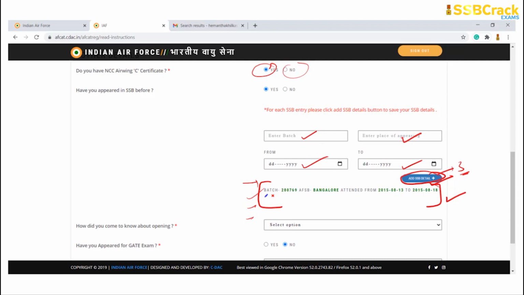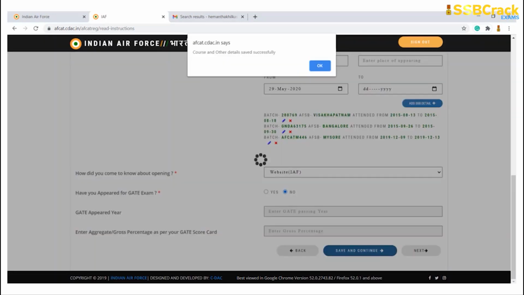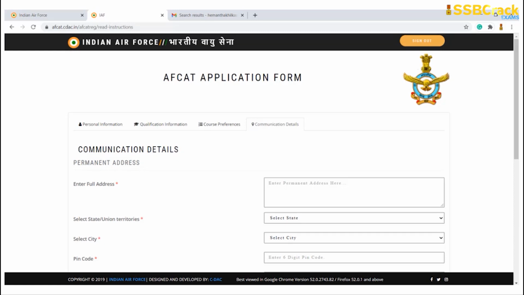Understanding? So you have to answer other important basic questions. How did you come about the opening and all? Have you appeared for the GATE exam and all? If in case you're an engineering graduate, you will answer this. And once every other detail is filled up, the AFCAT page will say that the course and other details have been saved successfully. Please click on OK.